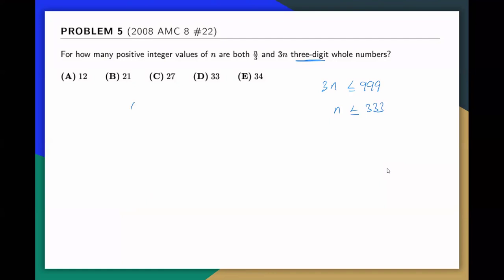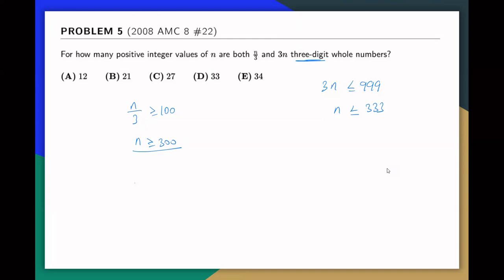Similarly, when you divide n by 3, you should have something larger than or equal to 100, because that's the smallest 3-digit number. If you multiply by 3, it should be at least 300. So when you look at 300 to 333, it looks like we have 34 numbers, because that includes 300. But that is not the case, because n over 3 has to be a whole number, so n has to be a multiple of 3.